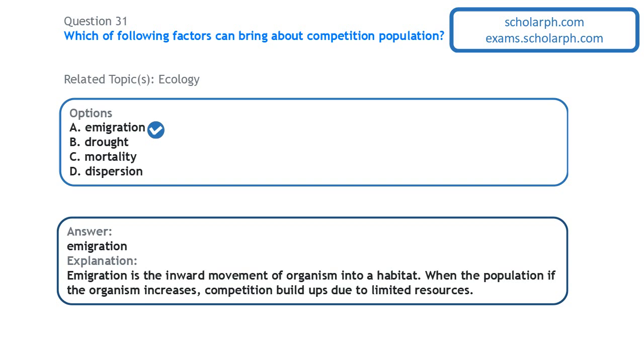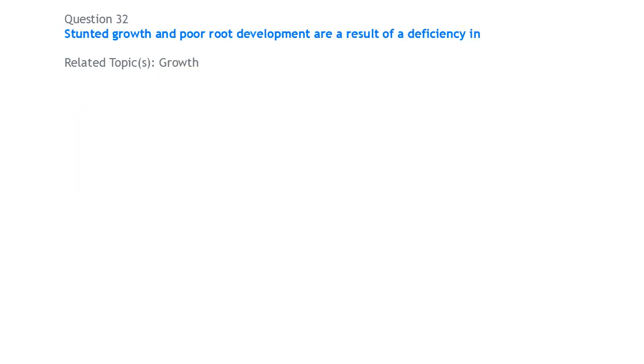Examples of such limited resources include water, food, space. So these organisms have to battle it out between one another for access to those limited resources. So immigration can increase the level of competition in a population.